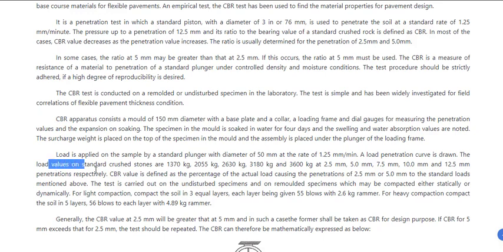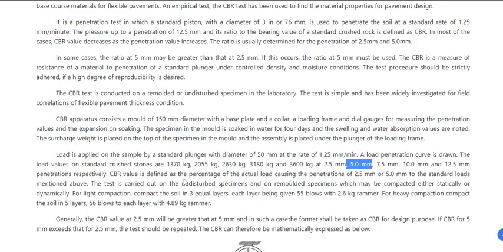The load values on a standard crushed stone are 1370 kg, 2055 kg, 2630 kg, and so on at 2.5, 5, 7.5, 10 and 12.5 mm. So these are the readings you will note down. So this is the penetration, this is the load. So you will apply the load, you will note down the penetration. Or from the penetration of 2.5, what is the load? At penetration of 5 mm, what is the load? This is how you will take down the readings.